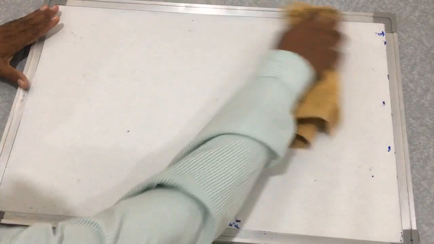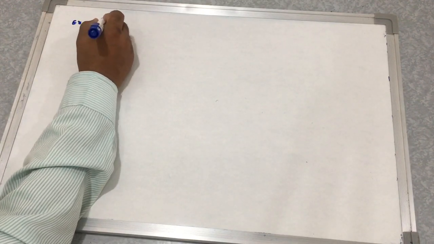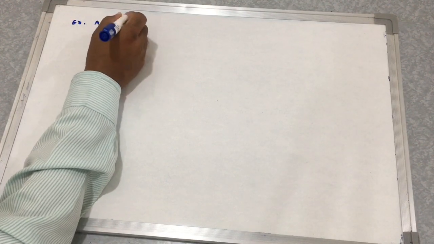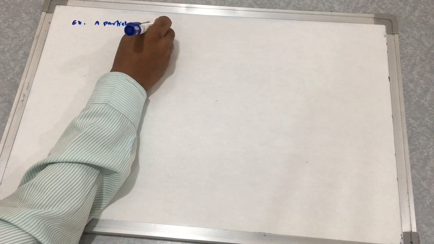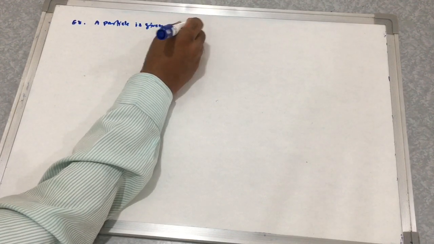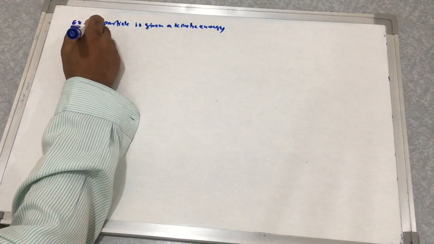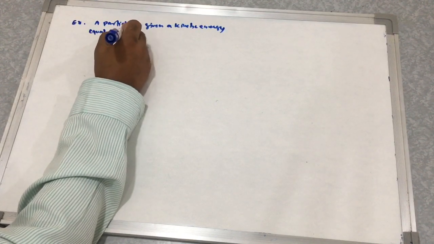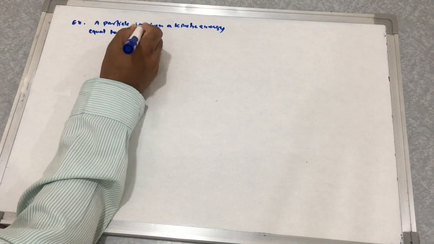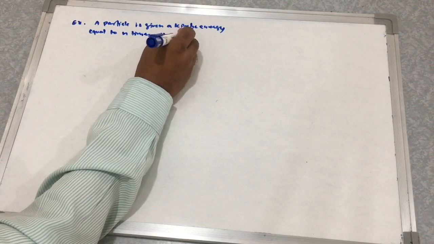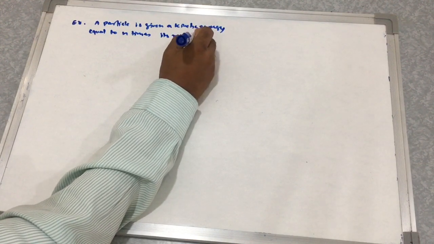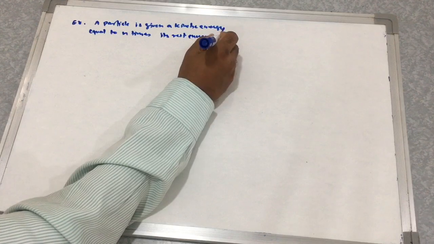So we will take some examples. Example: a particle is given a kinetic energy equal to n times its rest energy m0 c square.